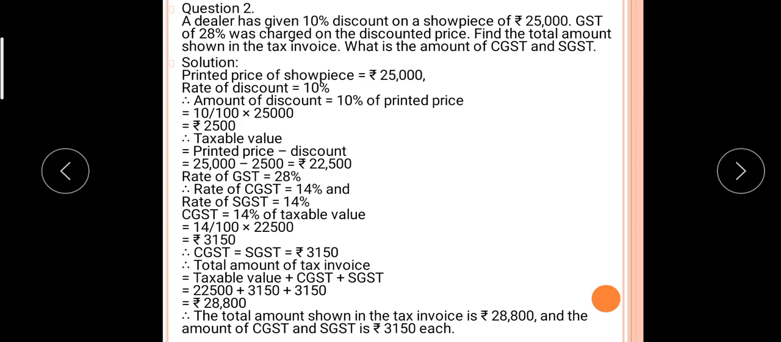Now question 2. A dealer has given a 10% discount on a showpiece of rupees 25,000. GST of 28% was charged on the discounted price. Find the total amount shown in the tax invoice. What is the amount of CGST and SGST?